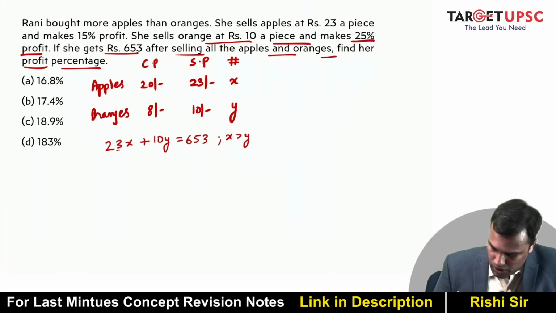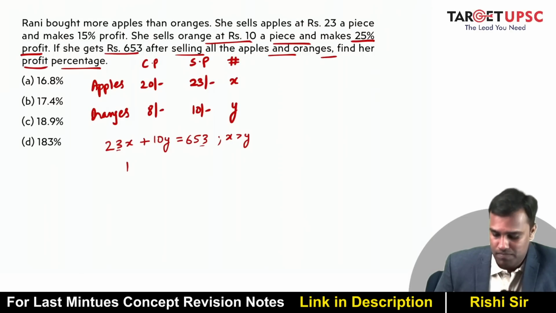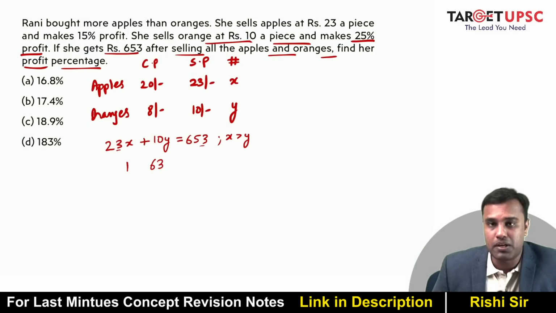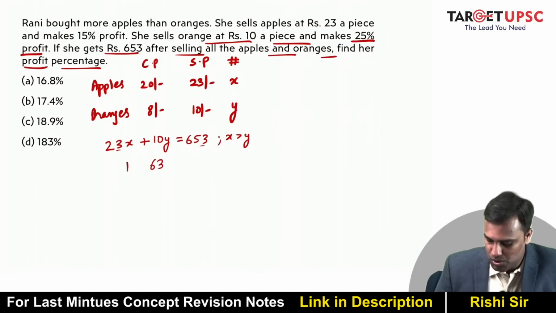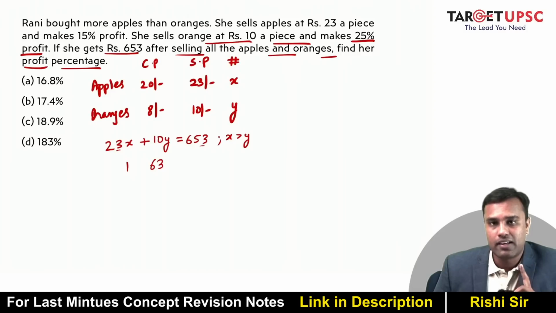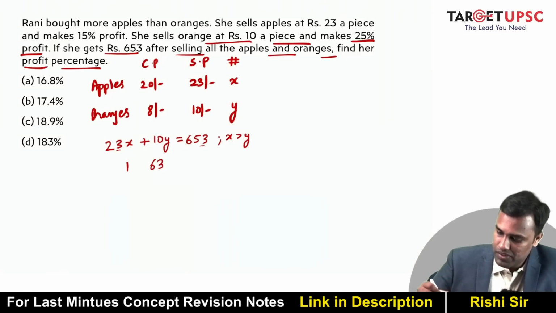Now I know this unit place is 3 and this unit place is 3. So what I do is I put x equal to 1. Now when x is 1, this becomes 23 and 653 minus 23 will be what? It will be 630. So can I say y will be 63? So y is equal to 63 and x is equal to 1. Can I say that is the first solution? Now how do you identify the second solution?